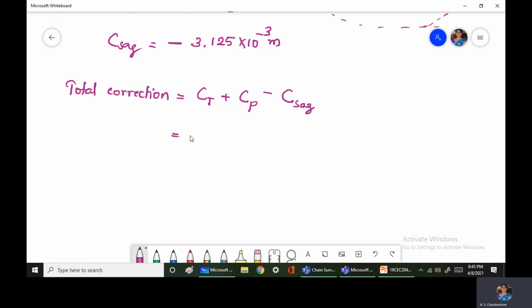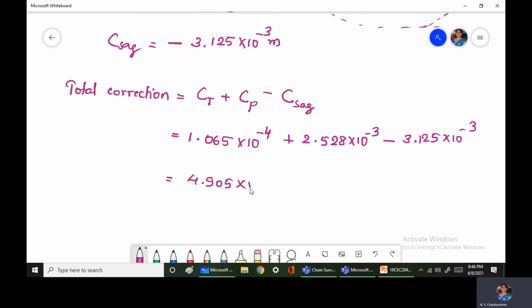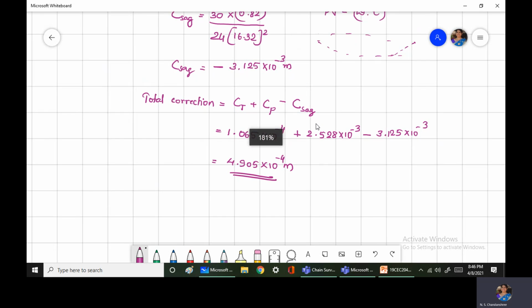So correction for temperature is plus 1.065 into 10 to the power of minus 4 plus 2.528 into 10 to the power of minus 3 minus 3.125 into 10 to the power of minus 3. So this will become 4.905 into 10 to the power of minus 4 meters. This is the correction that has to be applied per tape length.